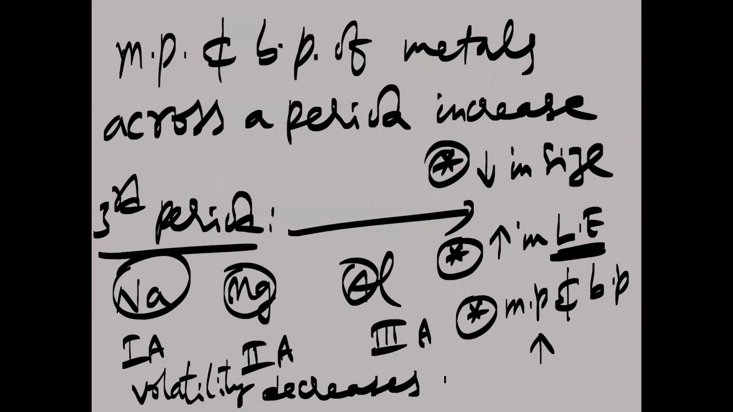So, as melting and boiling points increase, volatility decreases. Volatility is inversely proportional to melting and boiling points. So across the period, among the metals, volatility decreases, but melting and boiling points increase. This point we have to understand. Let's take the screenshot of this one.